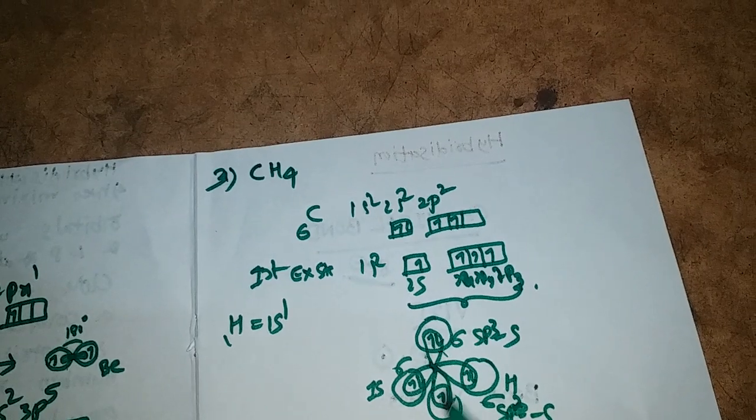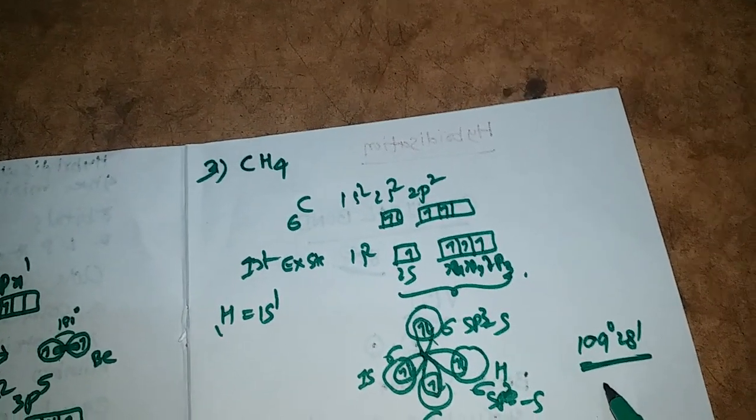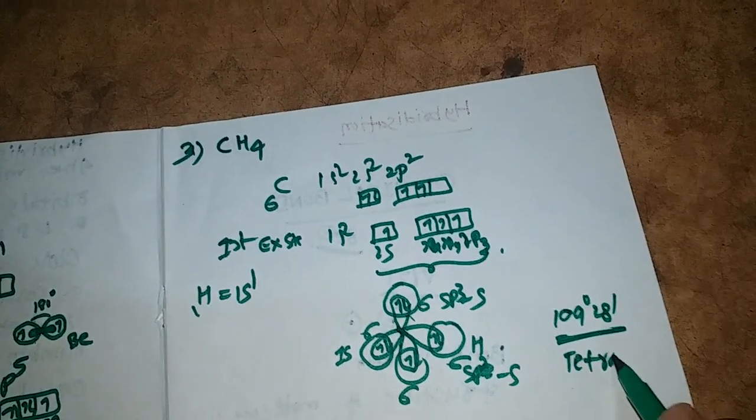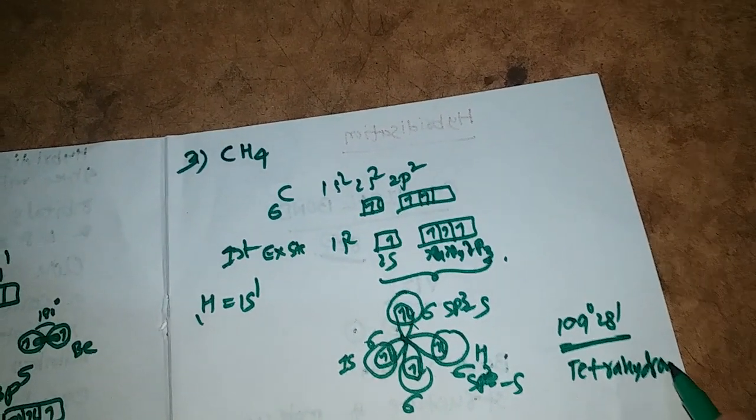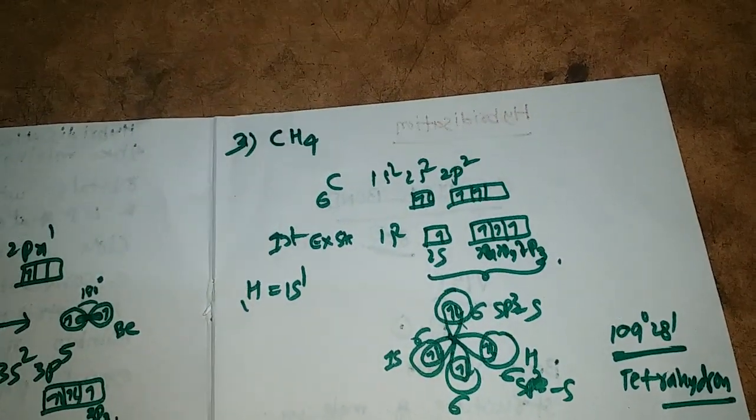The bond angle is 109 degrees 28 minutes, and shape is tetrahedron. So methane molecule shape is tetrahedron.